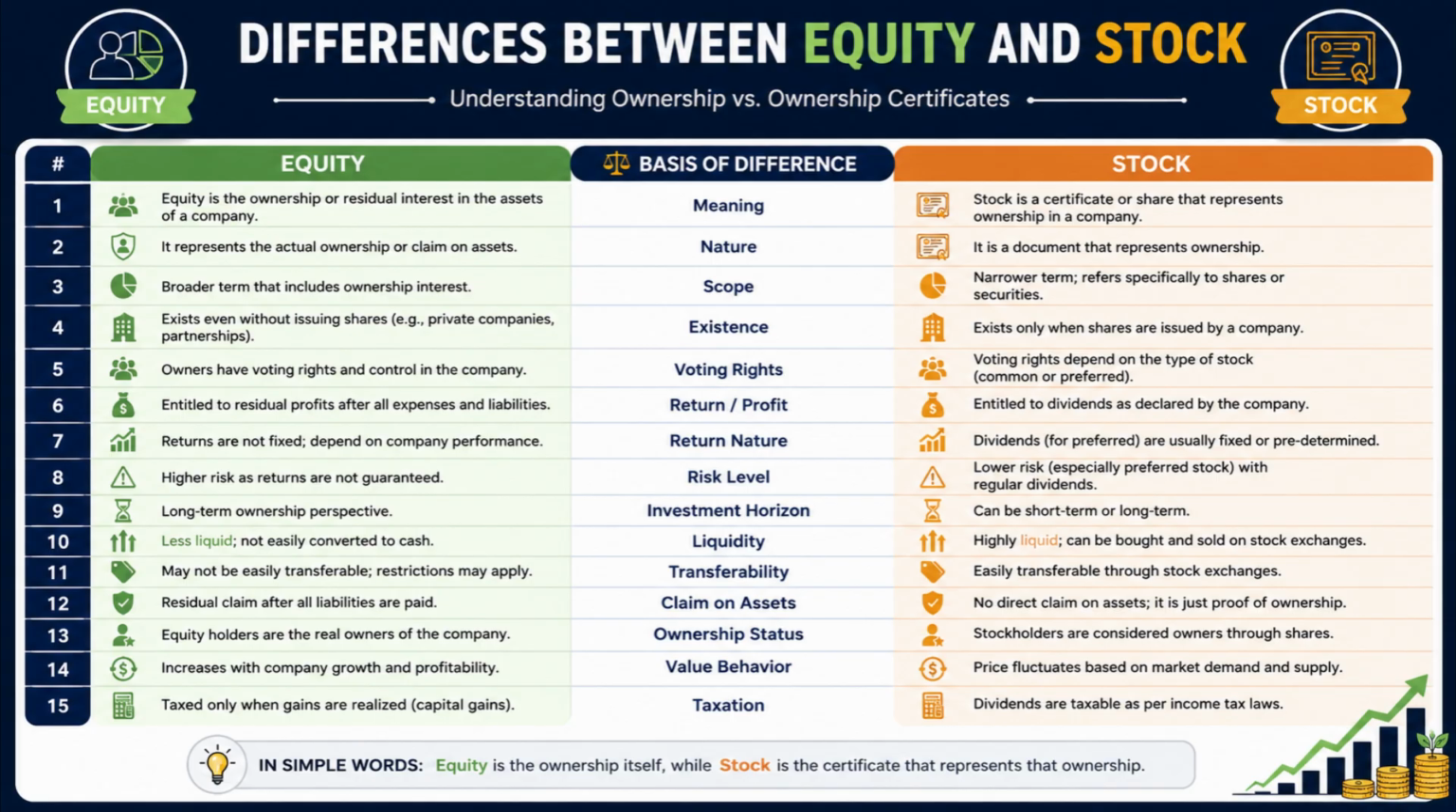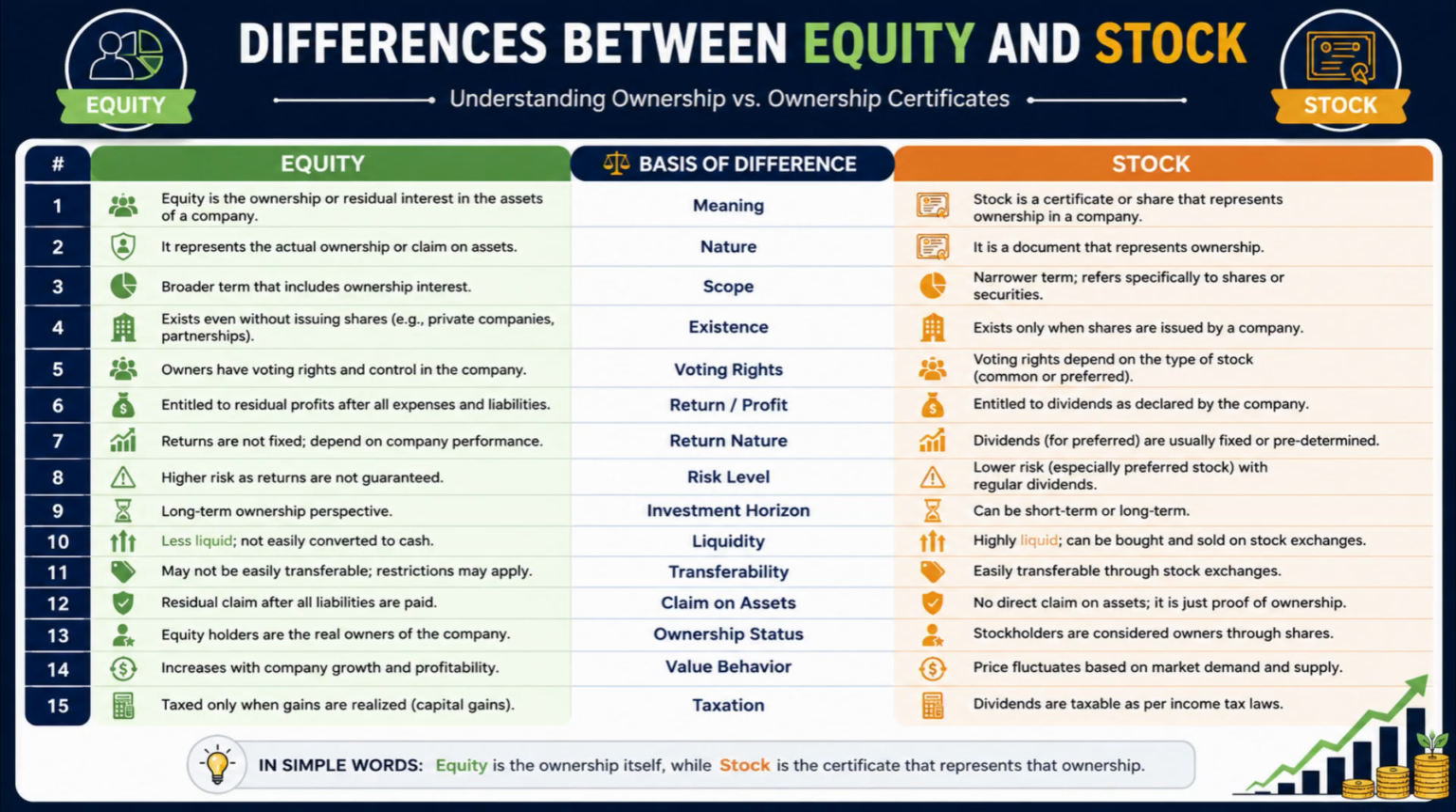Number 1. Equity is the ownership or residual interest in the assets of a company, whereas stock is a share or certificate that represents ownership in a company. Number 2. Equity represents the actual ownership claim on a company's assets and earnings, whereas stock is the document or security that signifies that ownership.